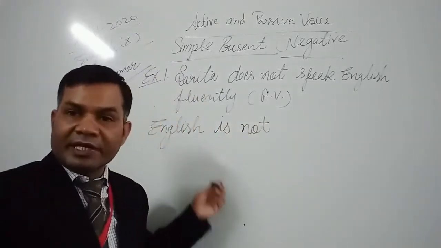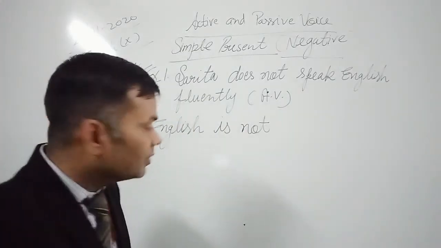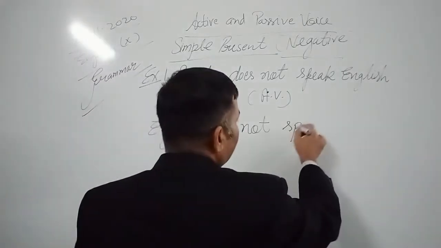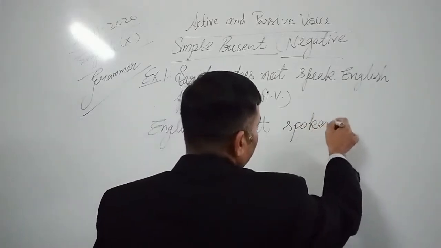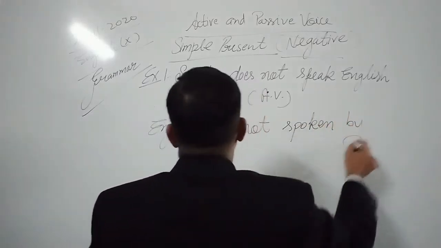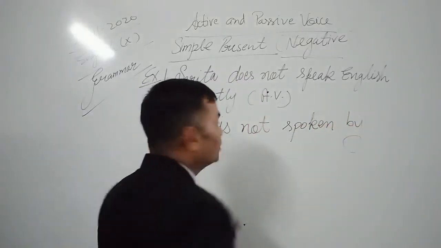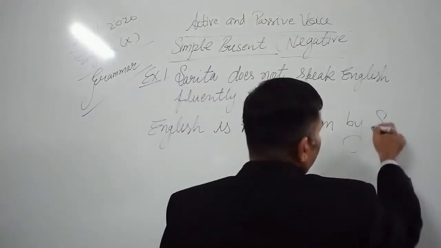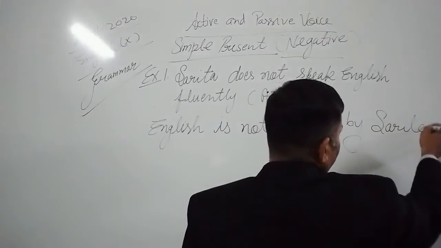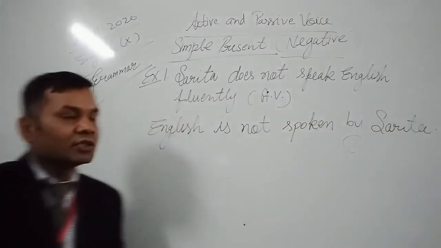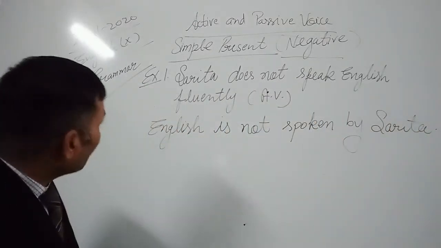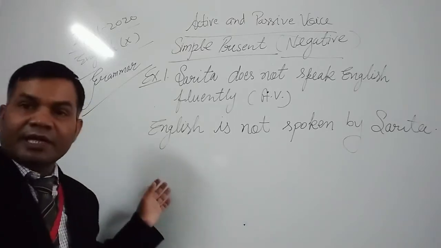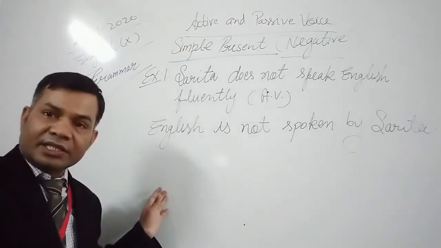After that, in passive voice, we use the third form of the verb: is not spoken by. Now this subject will become the object, Sarita.